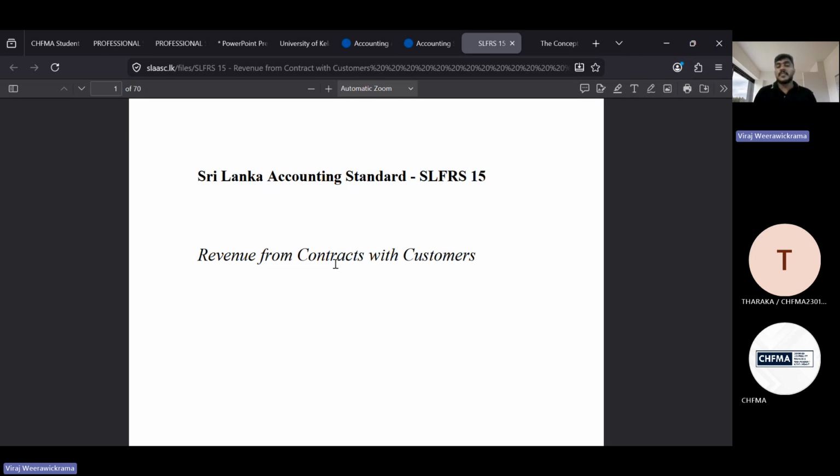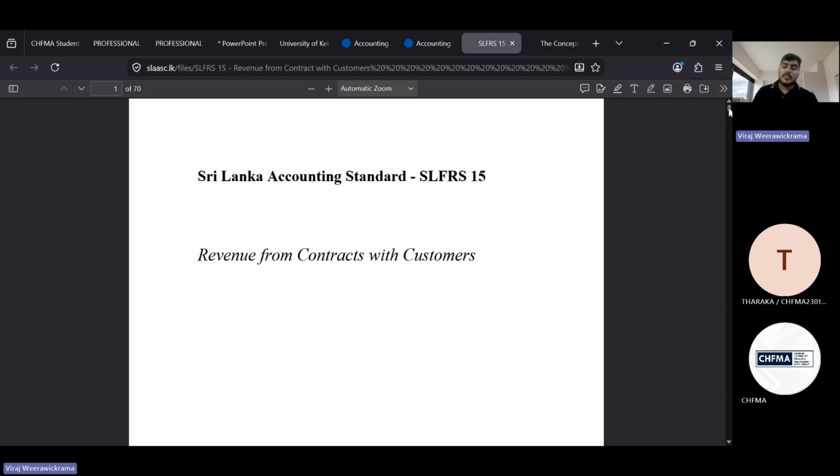Everything we are discussing here. But earlier, before introducing the 5-step model, there were a lot of issues when recognizing revenue from the company perspective. Therefore, they issued a lot of IFRIC and SIC pronouncements. Now, when they updated this revenue standard to SLFRS 15, they addressed those previous issues.